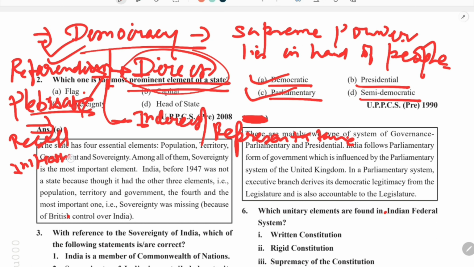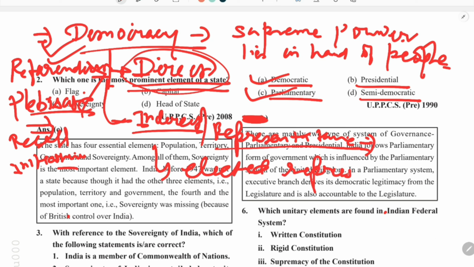So we will read these concepts much more in detail in the coming questions, but these all are the methods of direct democracy. While in the indirect democracy or representative democracy, like in India, the people do not exercise their power directly. Rather, they exercise this power through elected representatives.